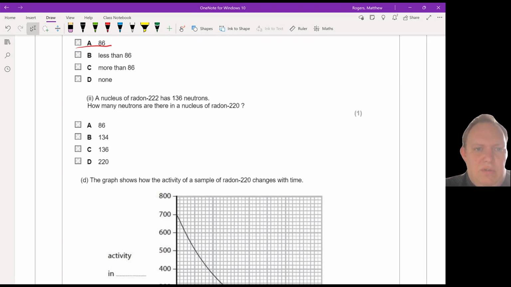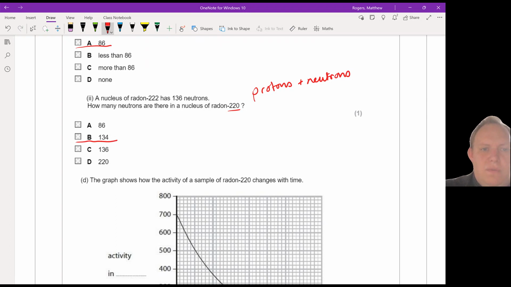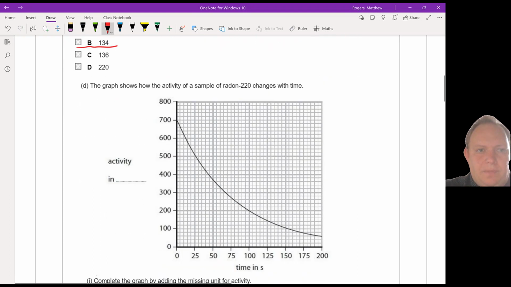A nucleus of radon-222 has 136 neutrons. How many neutrons are there in a nucleus of radon-220? So the number written here next to the radon-220 is its mass number. We know this is the number of protons plus neutrons. As we've already said, the number of protons is unchanged. So if our mass number is 2 less, then our number of neutrons must be 2 fewer as well.